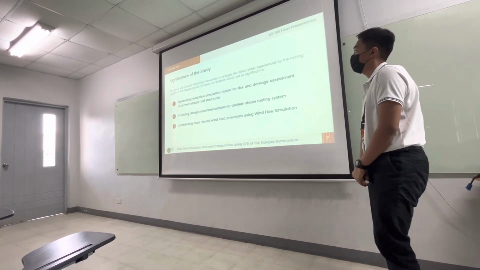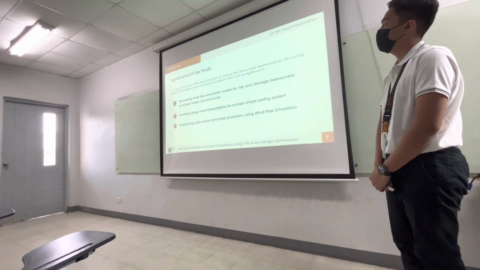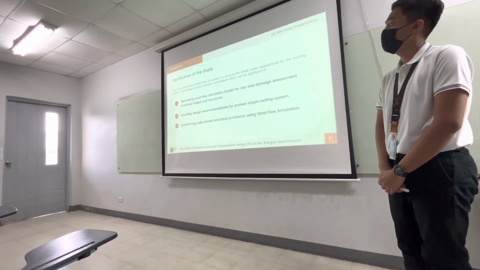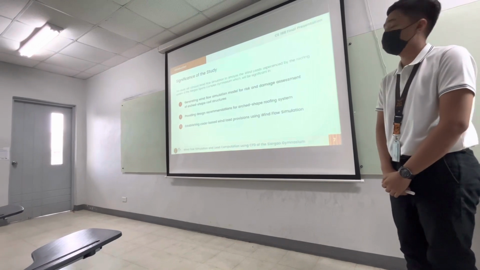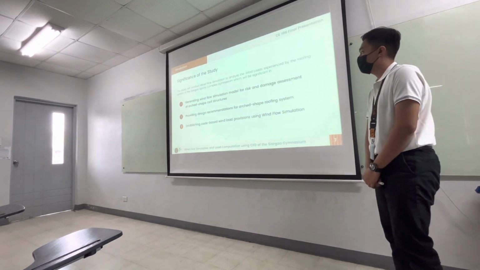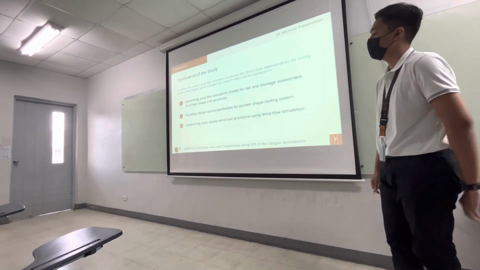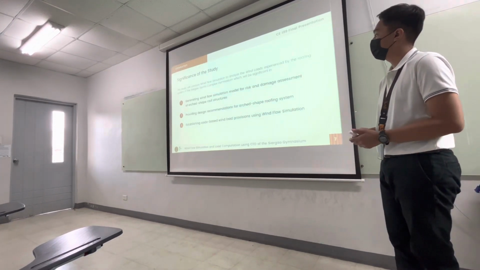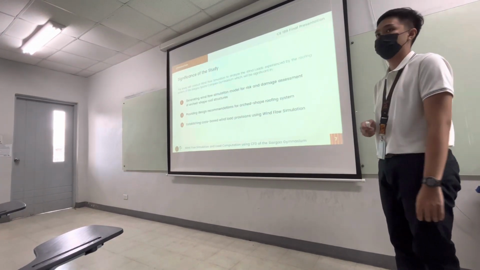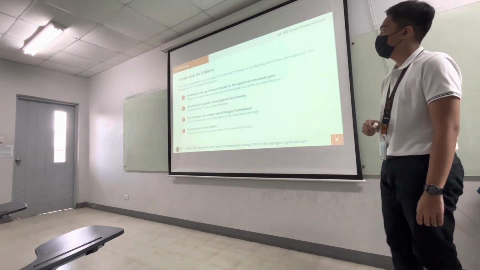Here is the significance of the study, in which it will be significant in generating a wind flow simulation model for risk and damage assessment of arc roof shape structures. It will also provide design recommendations for arc-shaped roofing systems, and lastly establish code-based wind load provisions using wind flow simulation. The scope is the following.